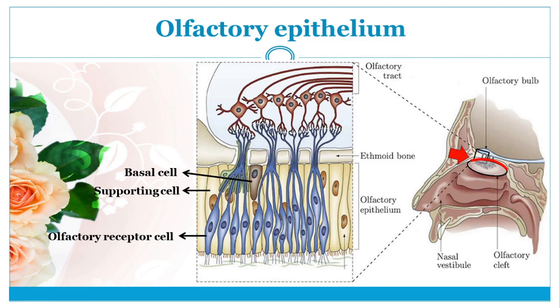The olfactory receptor cells are the sensory cells that interact with the odorant molecules. The supporting cells have minute cilia and they serve as a physical support for the olfactory receptor cells. Since the olfactory epithelium is always exposed to chemicals in the inhaled air, these cells are rapidly replaced by new cells which are formed from the basal cells.